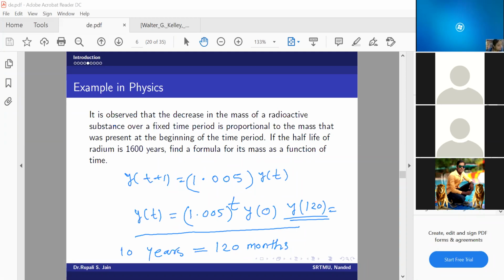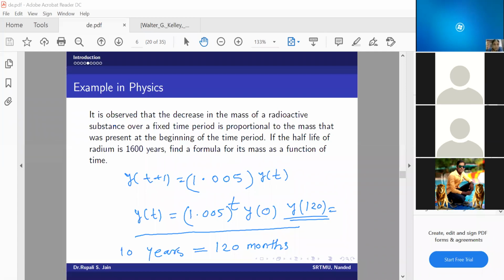Further question was how long does it take for our money to double? So what did you do there? Double means 1,000, no? Already I was having a $500 investment, and double means I want my answer to be 1,000.